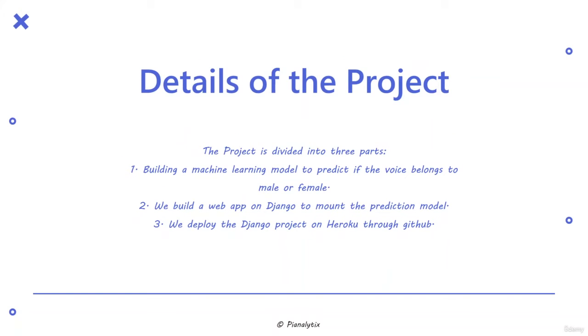So now next we go forward and see the details for the project. Now first part is building a machine learning model to predict if the voice belongs to either of the classes. The second is we build a web app on Django to mount the prediction model. And the last is we deploy the Django project, or I would say the web application, on Heroku through GitHub.